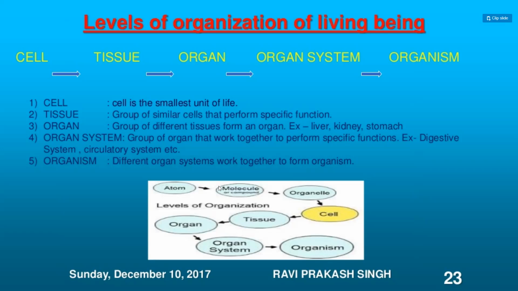There is one cell and another cell; when they come together, they give rise to tissue. Two or more tissues come together to give rise to an organ. Two or three organs come together to give rise to an organ system. Three or four organ systems come together to give rise to an organism. For example, we have the digestive system, circulatory system, nervous system. All those systems are present in us. We call them an organism.